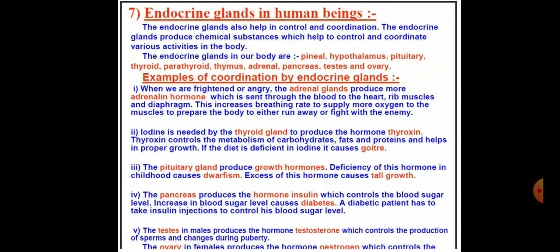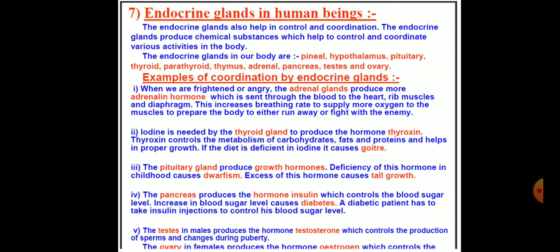But for our syllabus, we are going to learn certain examples of endocrine glands. In this, first we are going to learn about the adrenal glands. There are two adrenal glands, one on the upper part of each kidney. Each adrenal gland has two parts, the outer cortex and inner medulla. These two parts secrete different hormones.